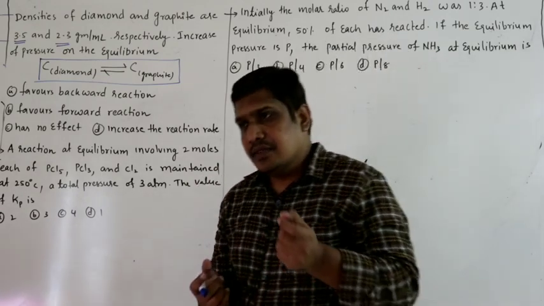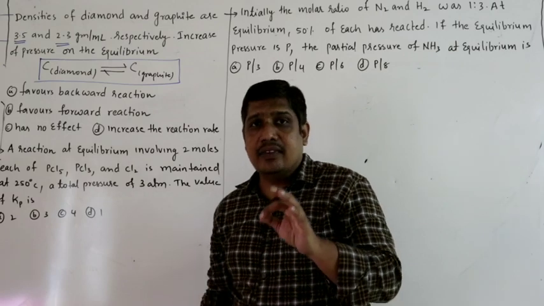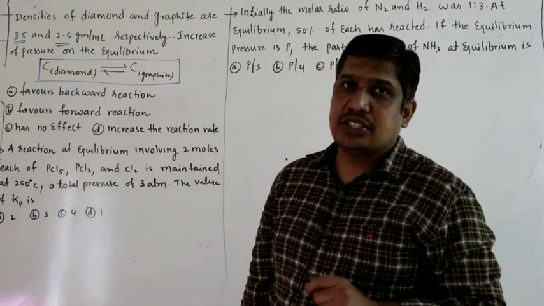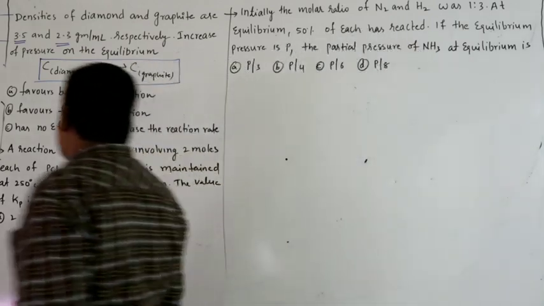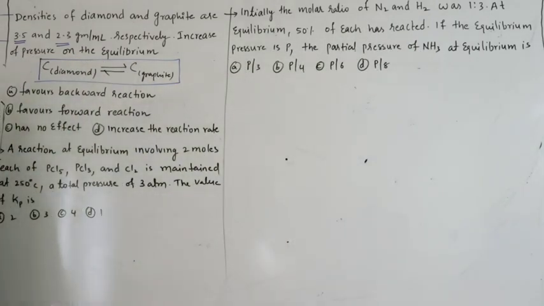That means with increase in pressure, the equilibrium is shifted in a direction which has more density. So obviously here density of diamond is more compared to graphite. So if you increase the pressure, equilibrium has to shift in backward direction because its density is more. So with increase in pressure, volume decreases, density increases. So it favors more denser phase. So equilibrium shifts in backward direction.